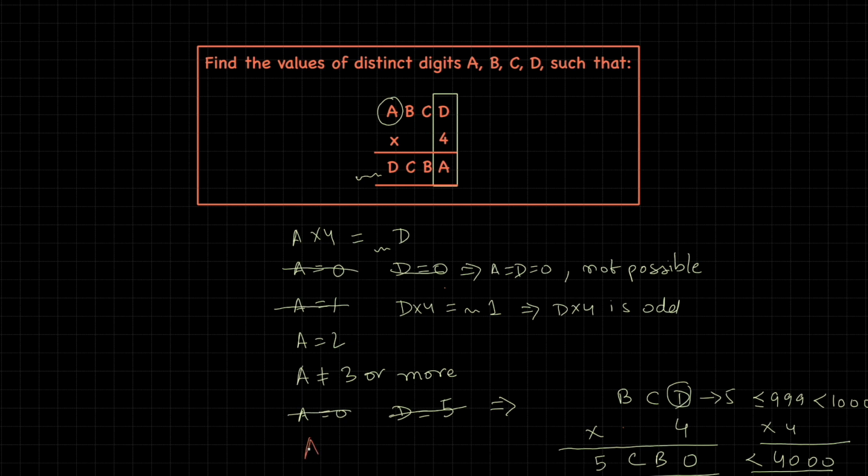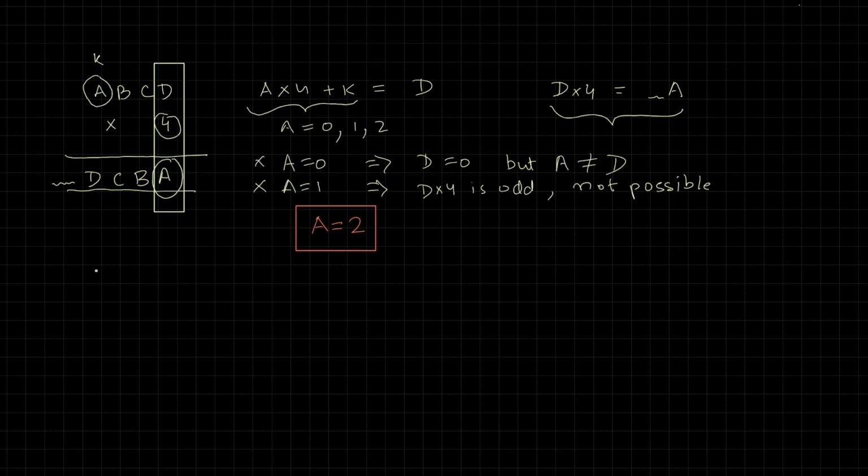So the only possibility remaining for A now is A being 2. Now that we know A, let's rewrite the problem using the known digits. 2BCD times 4 results in 2BCD in reverse order, so DCB2. Let's look at the last column here. D times 4 results in 2 and some possible carry.